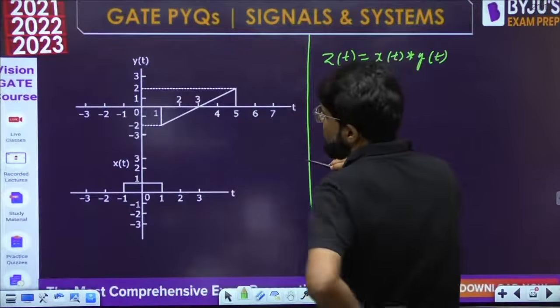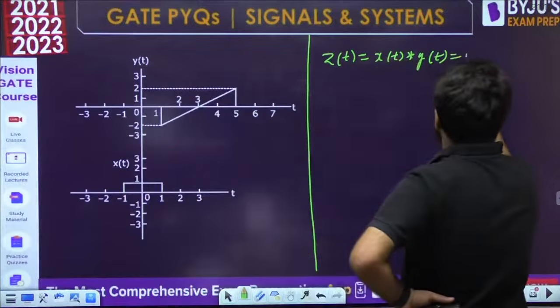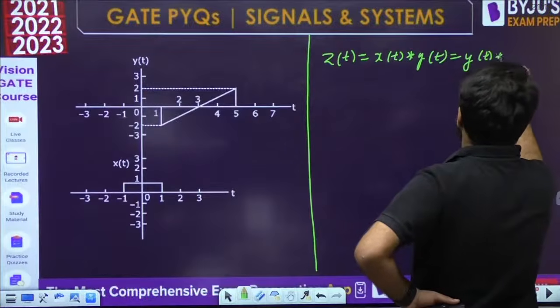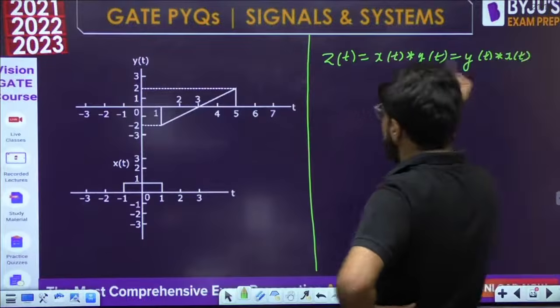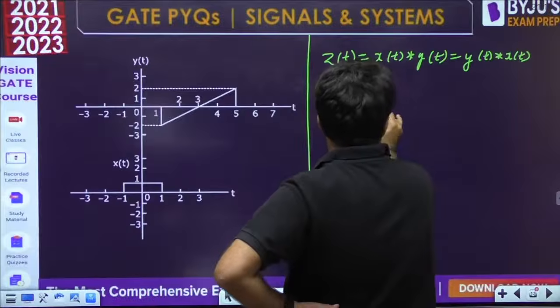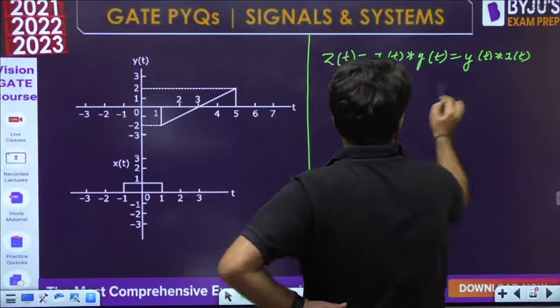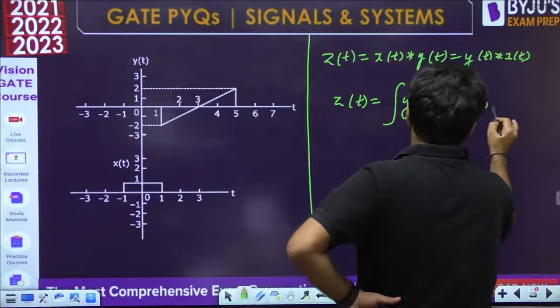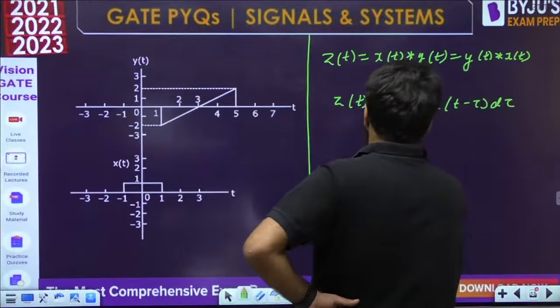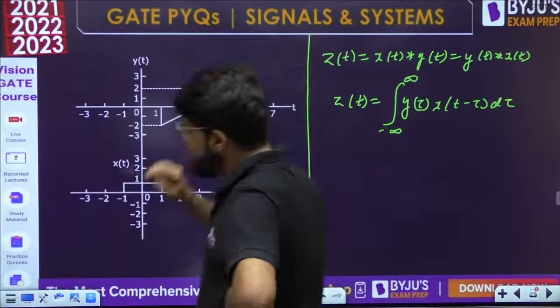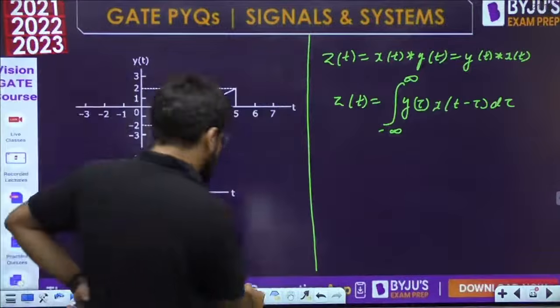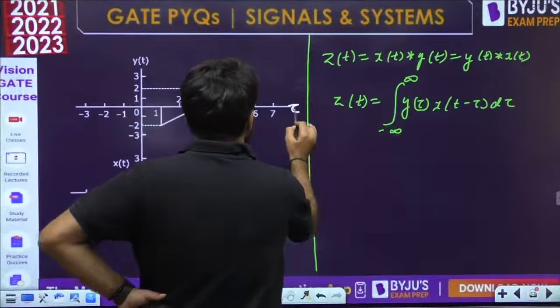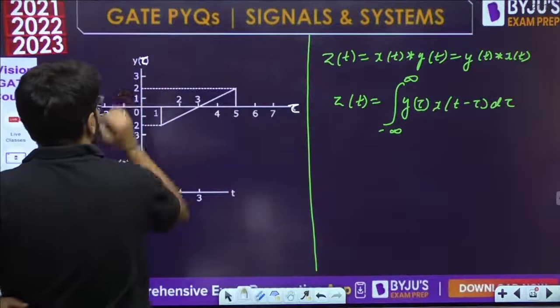So what is the formula you can use here? Better to convert it as y(t) convolution x(t). Convolution is commutative, so you can exchange. So y(t) convolution x(t), I will write it as the integral from minus infinity to infinity of y(tau) x(t minus tau) d tau. y(t) is already given to me; let me just convert it to y(tau), I am just changing the name of the variable.